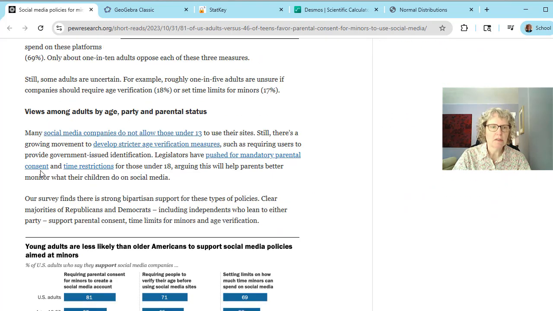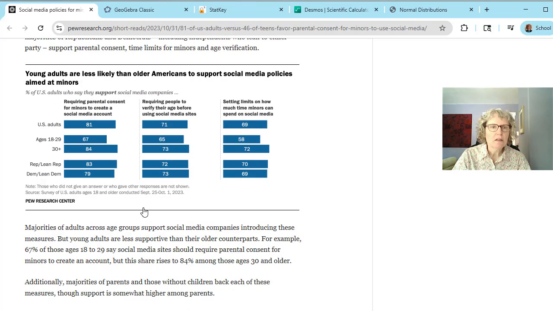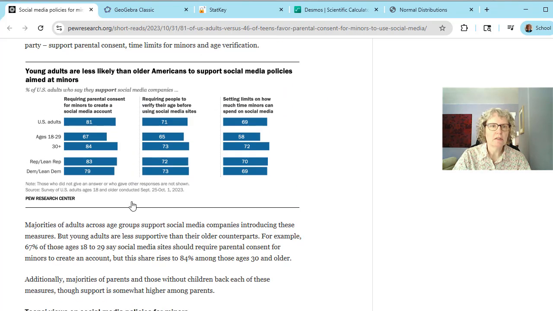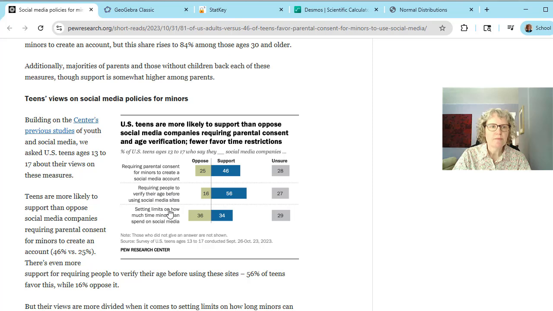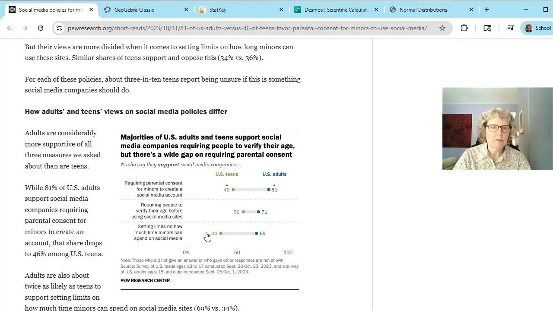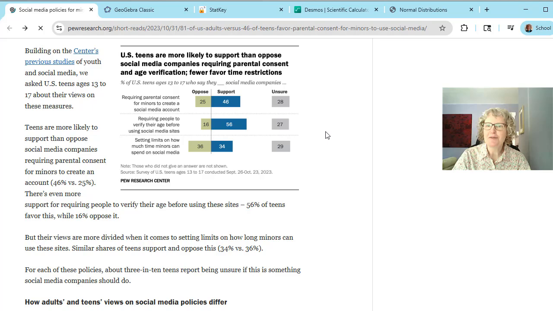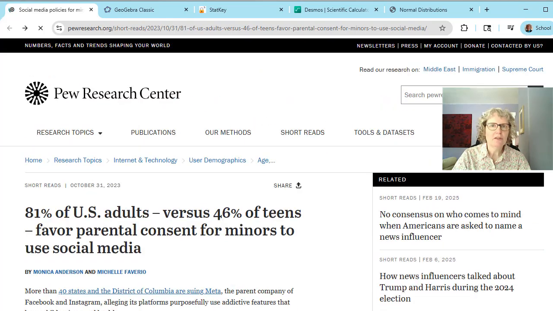These are the adults. These are the teens, I think. Oh, here's the teen. Oh, these were young adults. These are the teens, so this is the 46% that I'm using. And if you scroll down even further, there's a little even more detailed methodology here. So if you're curious, you're welcome to look at that. It doesn't appear to be opening up right now. I was able to view it before, so not sure what's going on there, but you can check that out if you want to. Okay, so let's go ahead and do this problem.